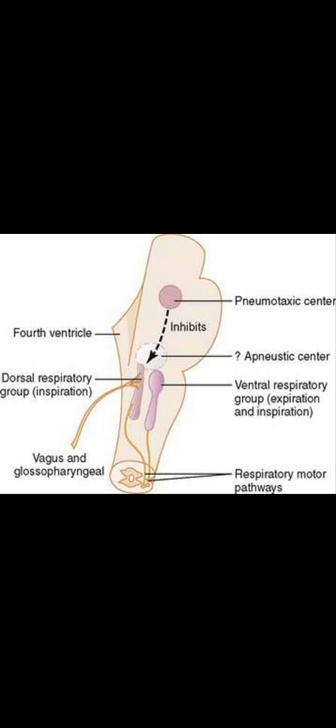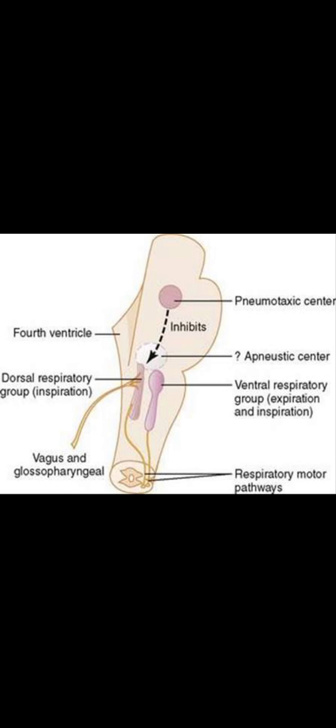Rhythmic breathing means inhaling and exhaling of air at a regular interval of time, and the neural mechanism controls this rhythmic breathing.